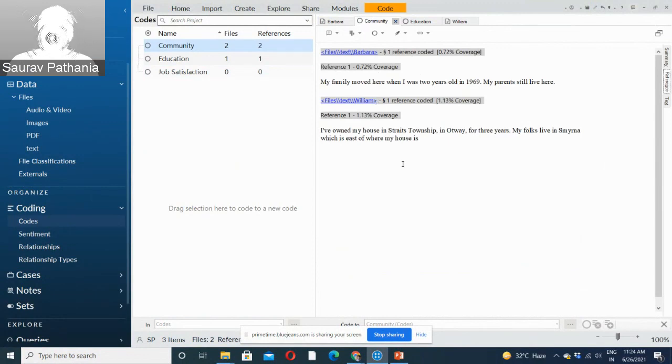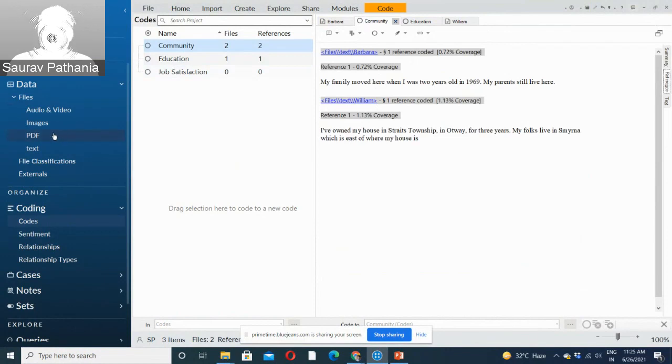This way you can keep on adding different references from different sources, and once you're finished with your data, you can see which theme is emerging more, in which theme or which code more of the references are there. So this will give you an idea, like, oh, this is the major prevalent theme in my data. So this is the manual part which we see.